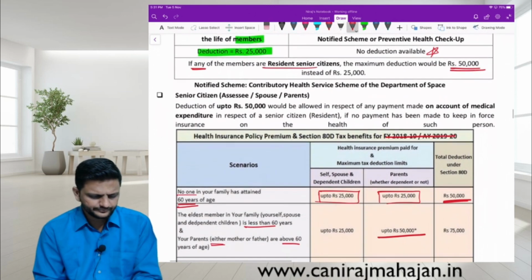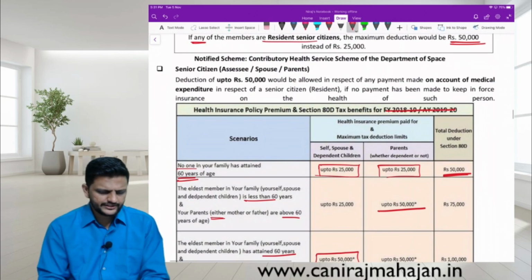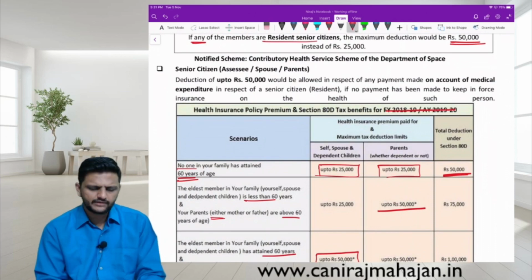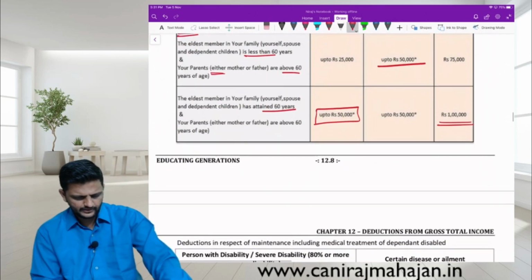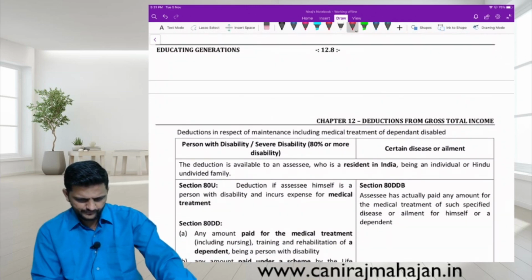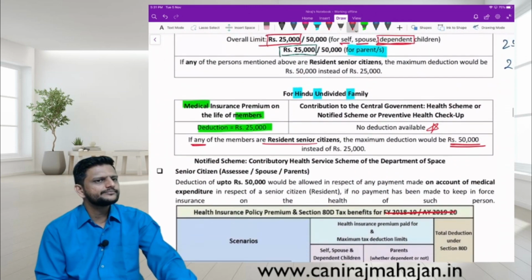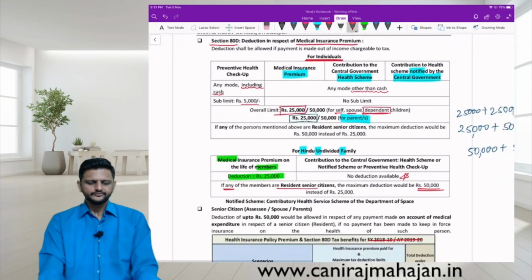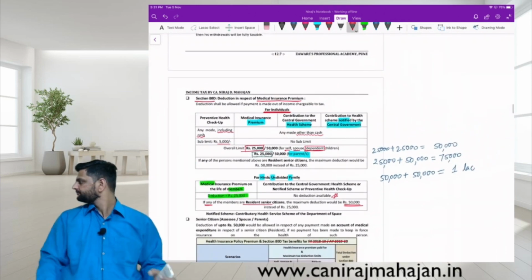Okay. Senior citizen can be the assessee himself or spouse or parent. That is done. Okay. That is section 80D. That is it. See you in the next lecture.